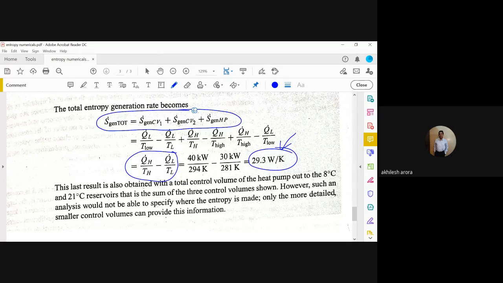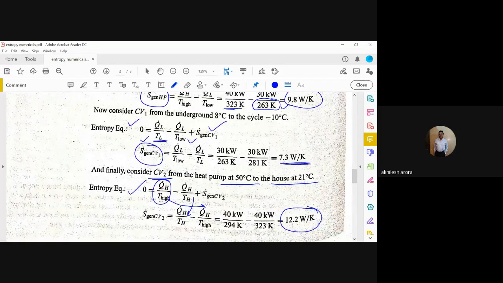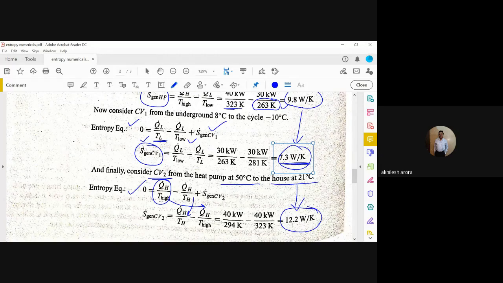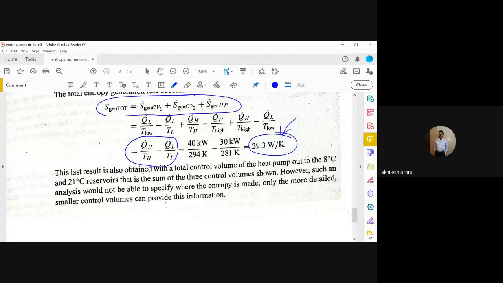And then if you do the total sum, 9.8 plus 7.3 plus 12.2, so 9 plus 7 is 16, 16 plus 12 is 28, 29, 29.3. So this also comes out to be 29.3, whereas you could have used a single equation.